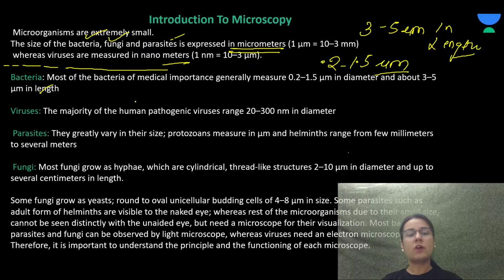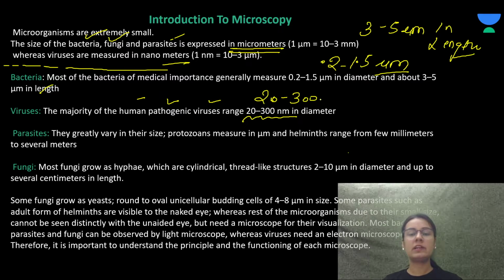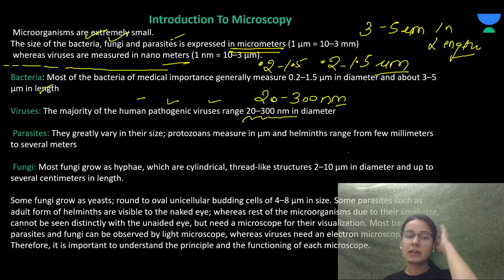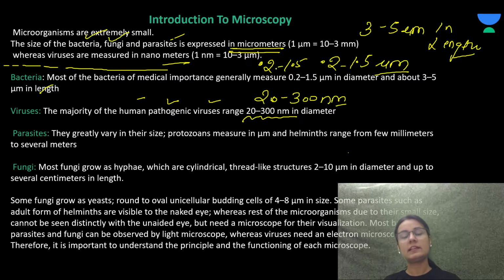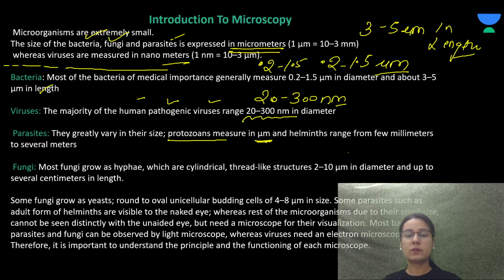Viruses, the majority of the human pathogenic viruses, range about 20 to 300 nanometer. Coming to the parasites, they greatly vary in size. Protozoans measure in micrometers, and helminths range from a few millimeters to several meters.